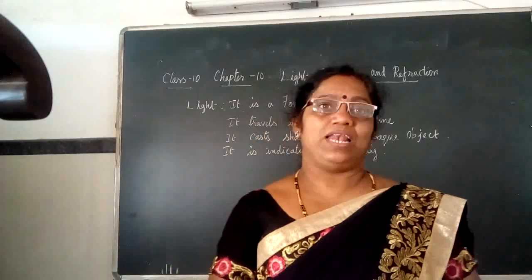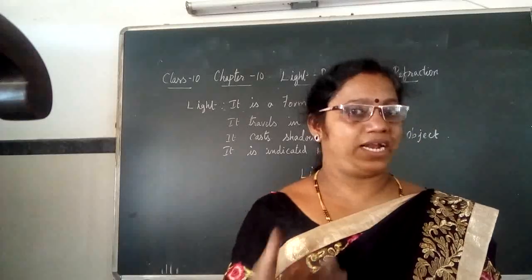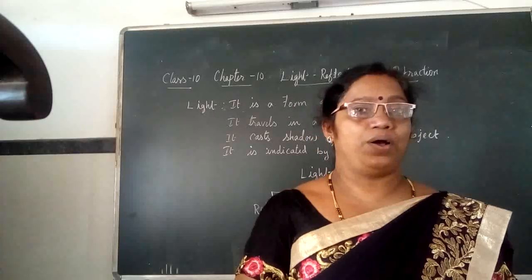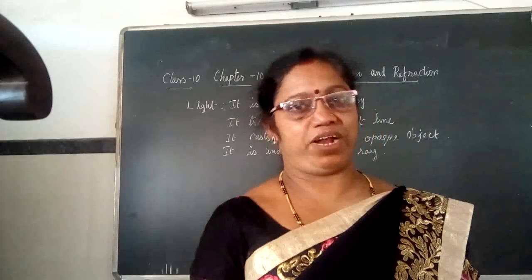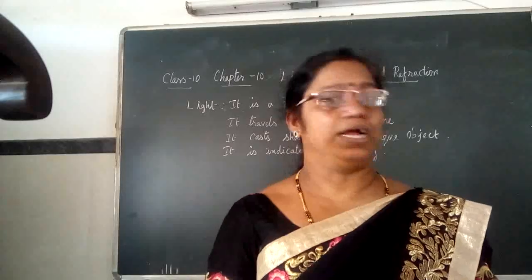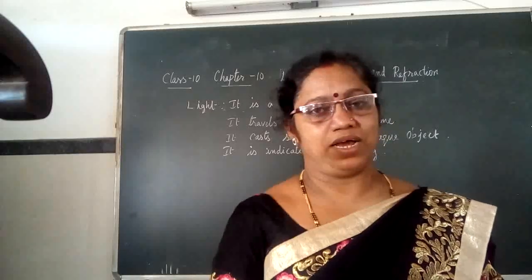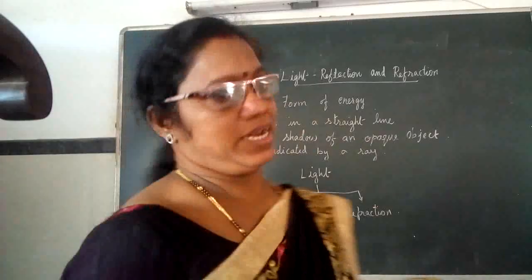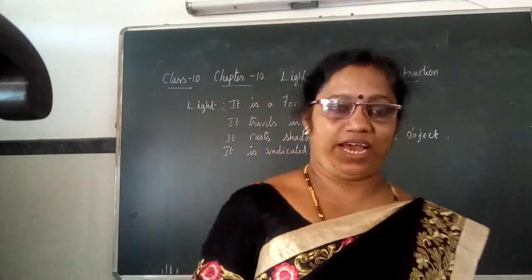So when light rays fall on the objects and enter our eyes, we are able to see the object which is present in front of us. So light is one of the important things in this world. Without that we are like blind. Now let us see what light is. As I said earlier, it is a form of energy.